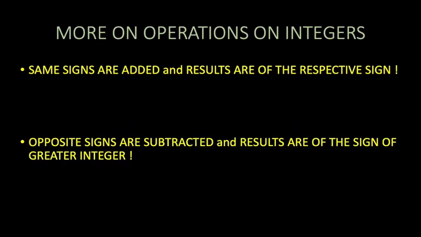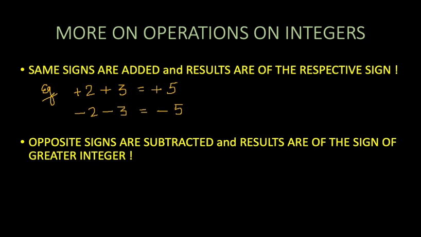Now I want to talk more on the operations of integers. First operation, same signs are added and results are of the respective sign, which can be understood if we add 2 and 3, then the result is 5, positive. Both are positive and the result is also positive. Another example, if we add minus 2 and minus 3, the result will be minus 5 only. Both the numbers that we are adding are negative, so the result will also be negative.